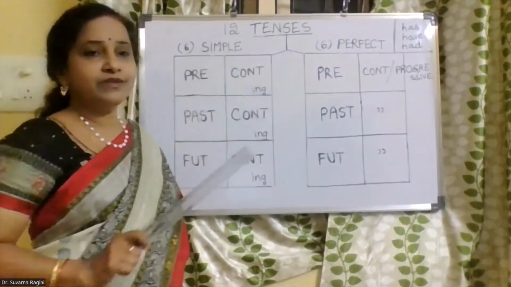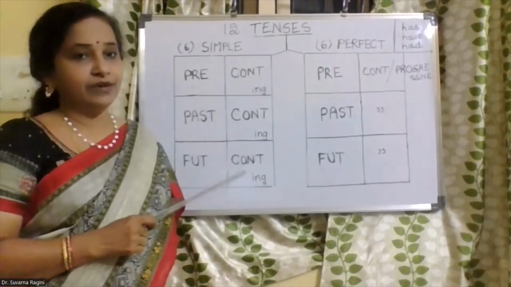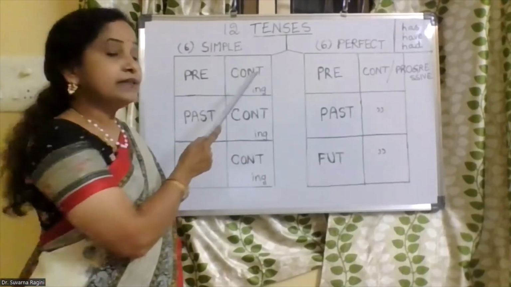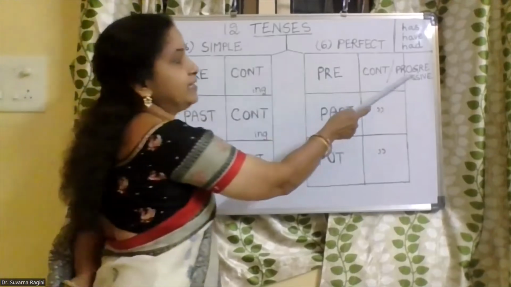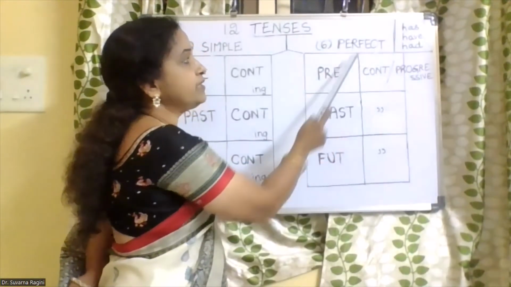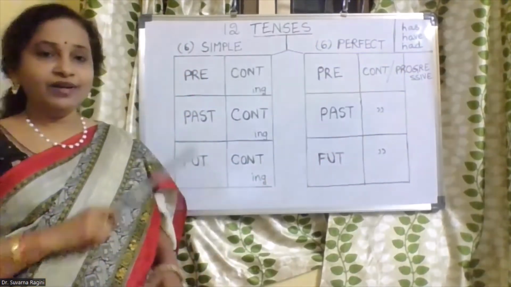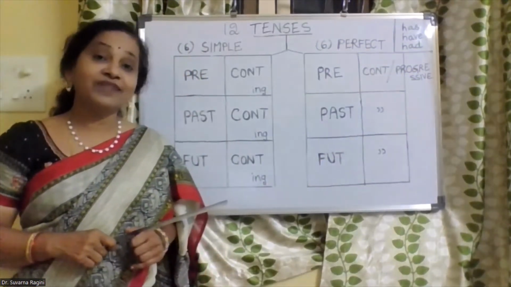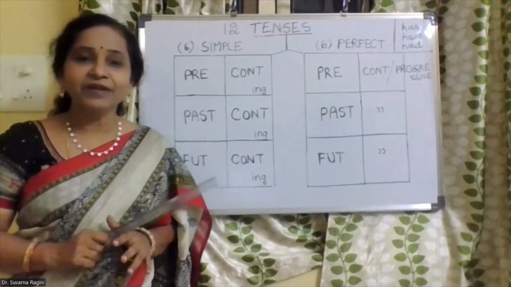Otherwise, for simple tenses, you need not worry about have, has, and had. The only thing is that continuous is also called progressive tense. Present perfect continuous, or present perfect progressive tense. Now let's learn all these tenses along with examples. Then you will never forget.